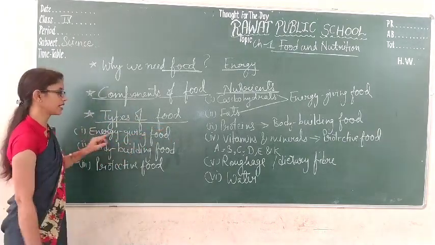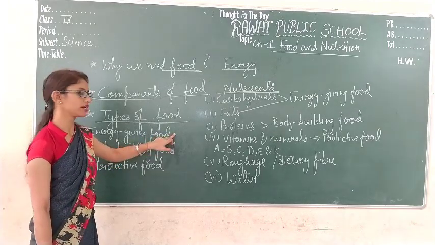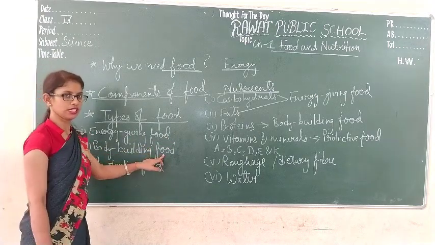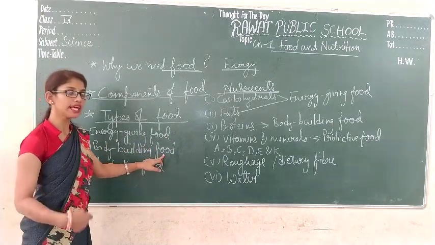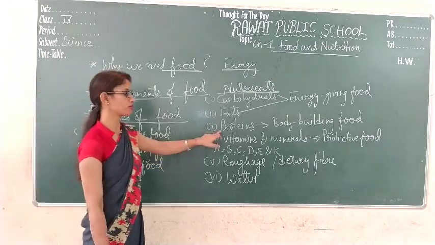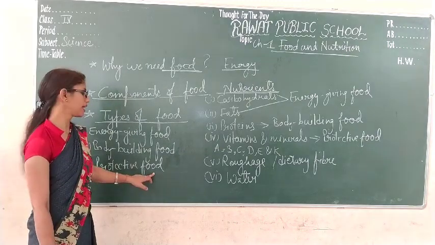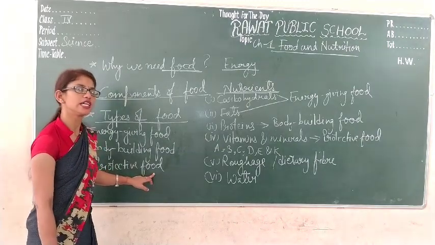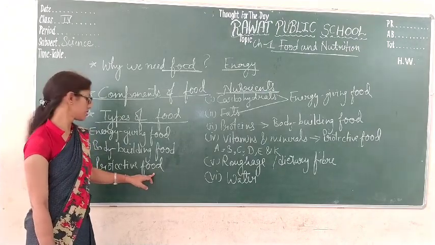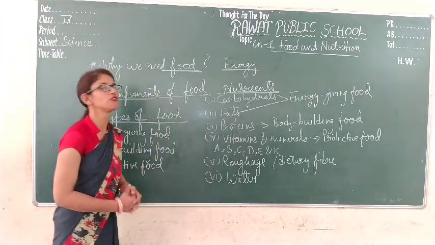The first is energy giving food, that gives us energy. Fats and carbohydrates are energy giving food. The second is body building food, that helps in growth of the body and repair of worn out tissues. This is protein. The third is protective food, that helps in making our body strong as well as healthy and protects us from diseases. Vitamins and minerals are protective food.